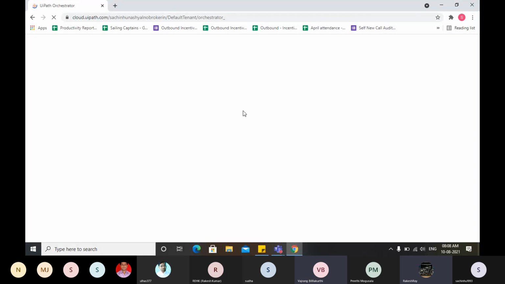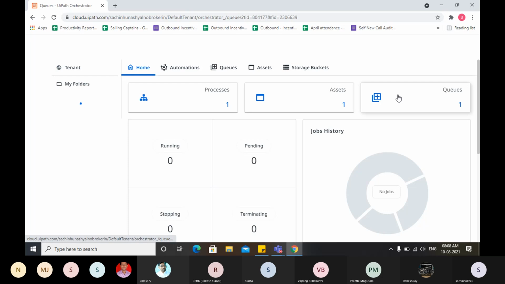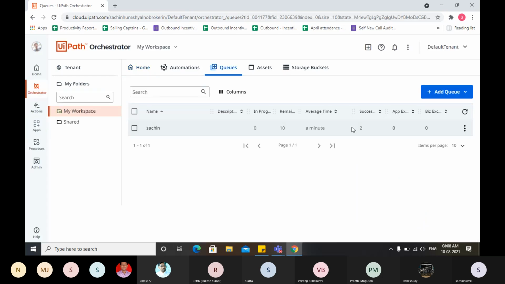So just go to the orchestrator and open queues. Let's understand what data we can store in orchestrator queues and how we are going to use those values in the project. Is your workspace connected, Sachin?